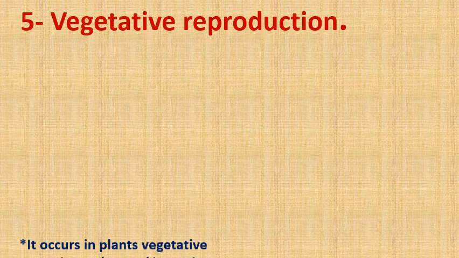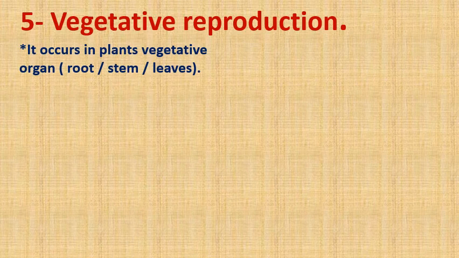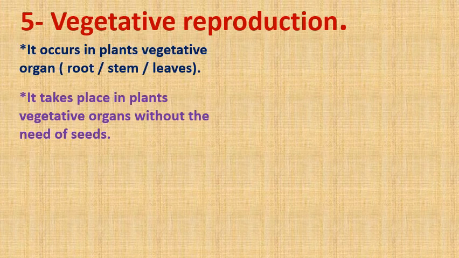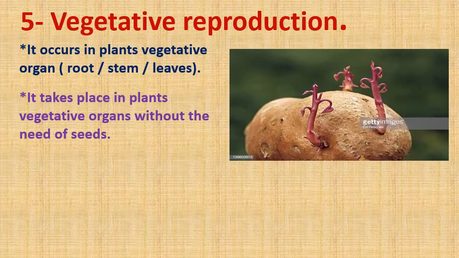Let's go to see the last type of asexual reproduction. Number 5, vegetative reproduction. And it occurs in plants' vegetative organs. Vegetative organs like roots, stem, or leaves. It takes place in plants' vegetative organs without the need of seeds. Pay attention here. In potato, I can produce a new potato without needs of seeds.